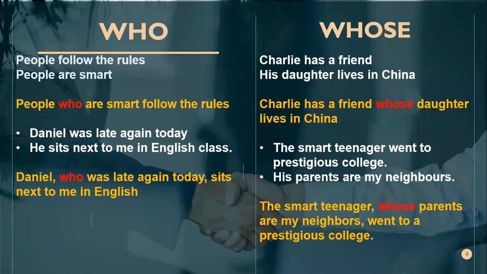All right, so now back again. The smart teenager went to prestigious college. His parents are my neighbors. The smart teenager whose parents are my neighbors went to prestigious college. So "yang, orang tuanya": the "whose" here replaces "his", kepunyaan. So this is "yang orang tuanya are my neighbors." Understand? Okay, I'm going to give you exercises.